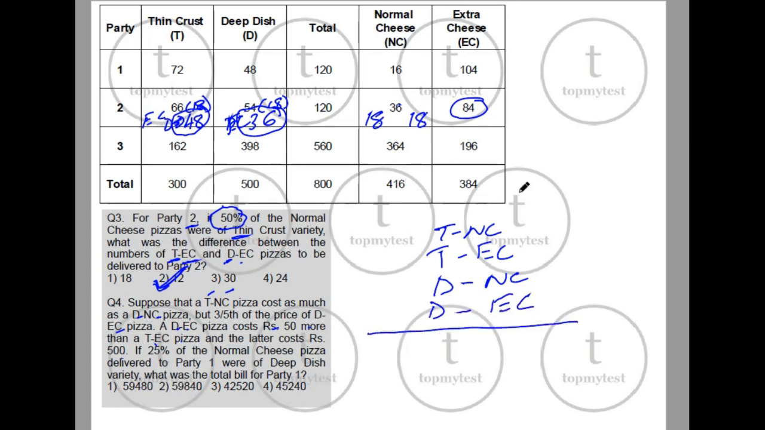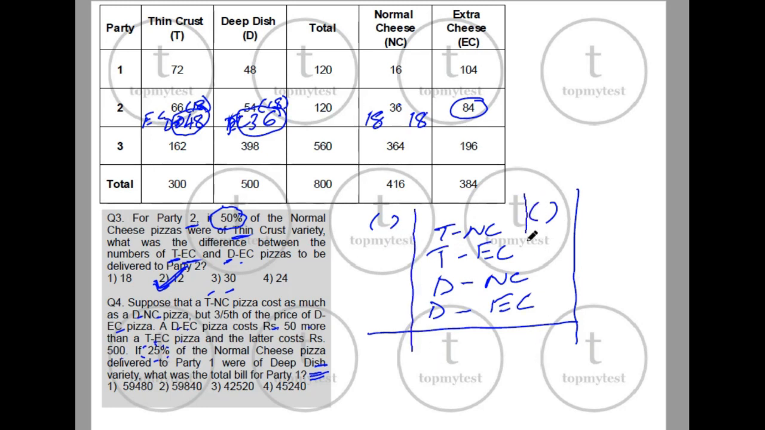If 25% of normal cheese pizza delivered to party one were of deep dish variety, what was the total bill for party one? So we have the prices for each of these, and this gives you information about the distribution between crust and cheese. We will have to find the number of pizzas ordered times unit price per pizza, and if I multiply those two, I'll get the total cost for each of them. It's very similar to the previous one, but there are two calculations. First, we need to calculate the price per unit, then the number of pizzas delivered. So let's do this.